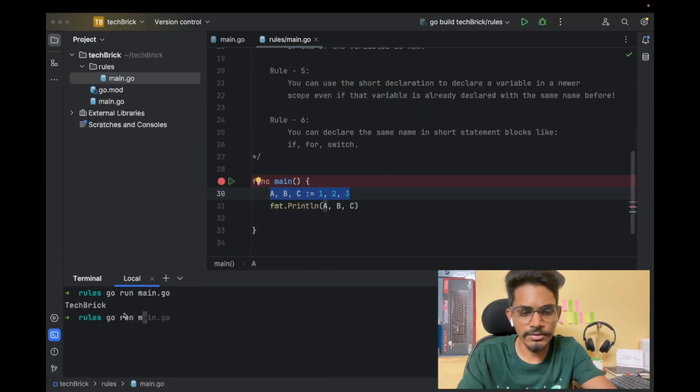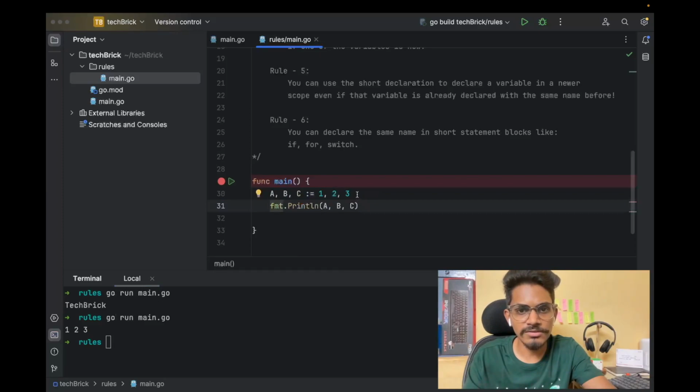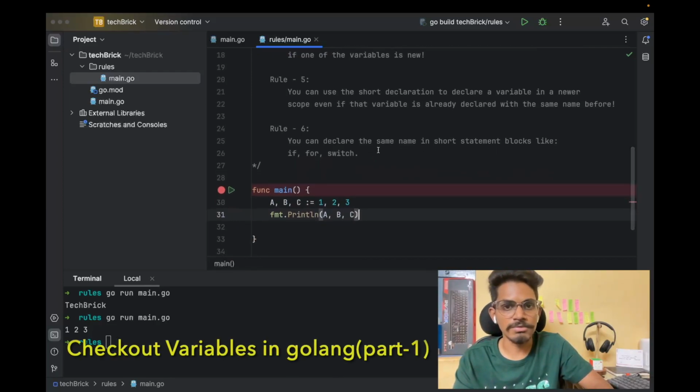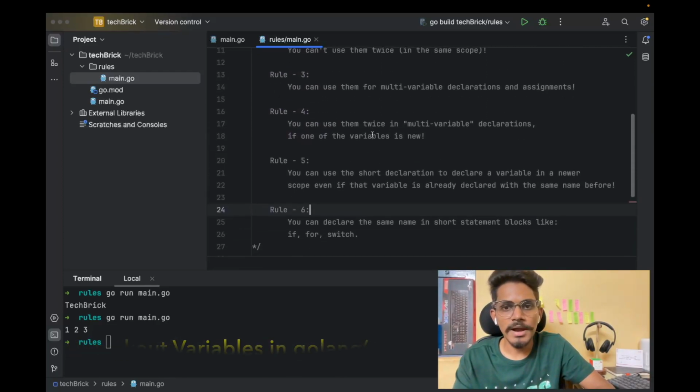Let's run this and see what it gives. It is giving 1 to 3. And we have also discussed that using this, we can even swap variables as well. If you have not checked it out, please do check out my previous video. So let's come back to the fourth point.